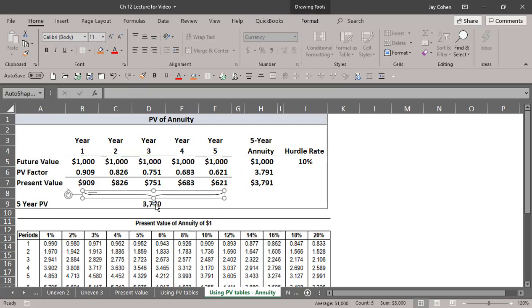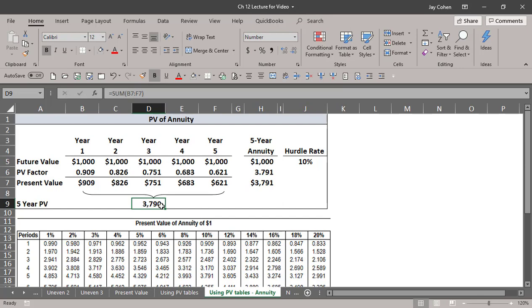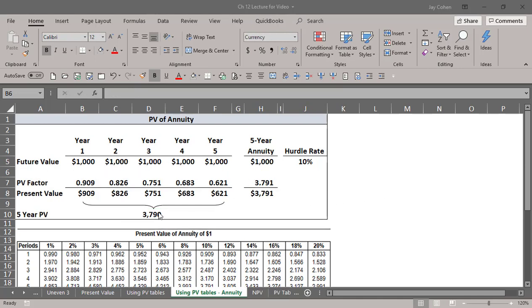I'll pay $37.90. There is a faster way to do that so that I don't have to do 5 different calculations or 10 different calculations. Rather than doing that, I could just add up all the factors together, multiply by one factor, and get the same answer. There's a rounding issue here, but this is essentially the exact same number. If I weren't rounding anything, it would have been identical.